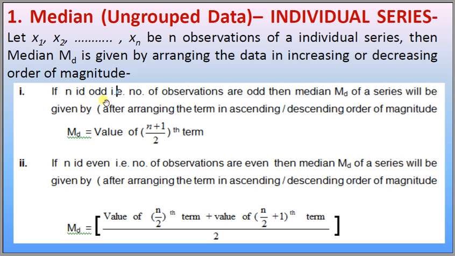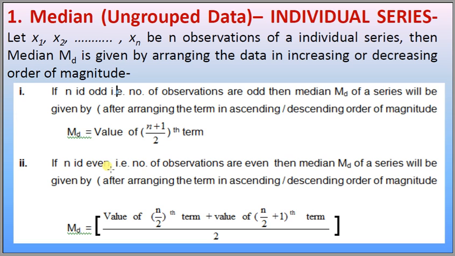If n is odd, then after arranging the data in ascending or descending order of magnitude, the median MD of the series is the value of the (n plus 1) by 2th term. If the number of observations is 7, then 7 plus 1 is 8, divided by 2, that means the fourth item will be the median of 7 observations.